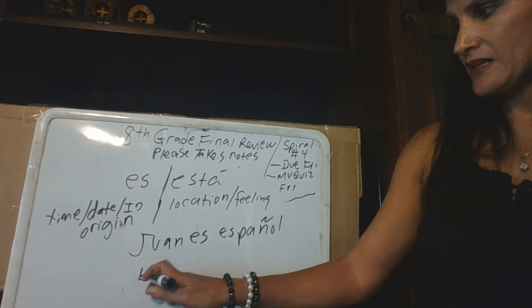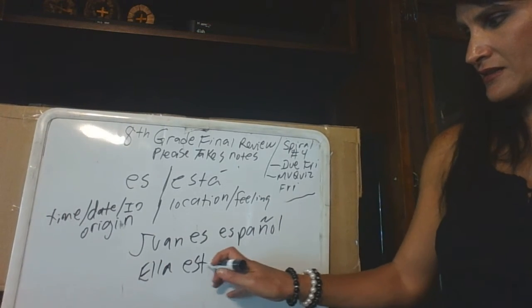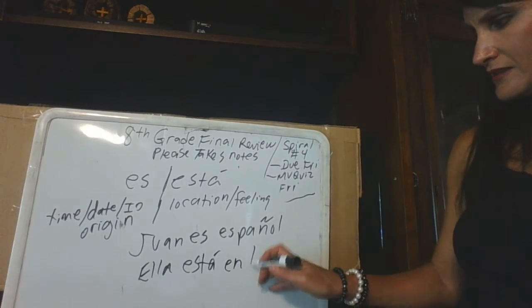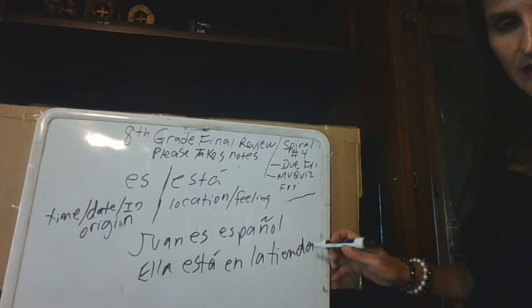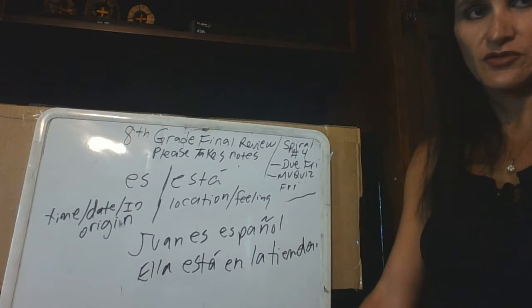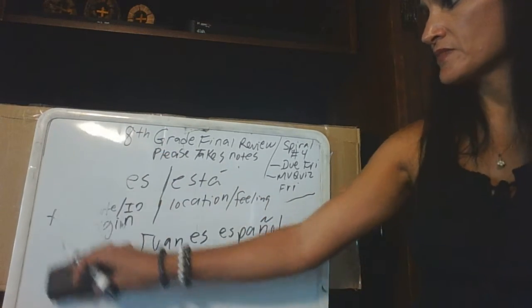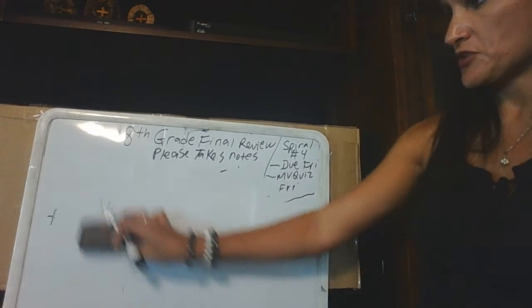She's at the store. So ella, you're giving me location. So ella está en la tienda. Okay. Ella está en la tienda. And you get the idea. So please know how to use those words for the word is. You can find those on chapter 4 of your grammar book in case you're wondering.